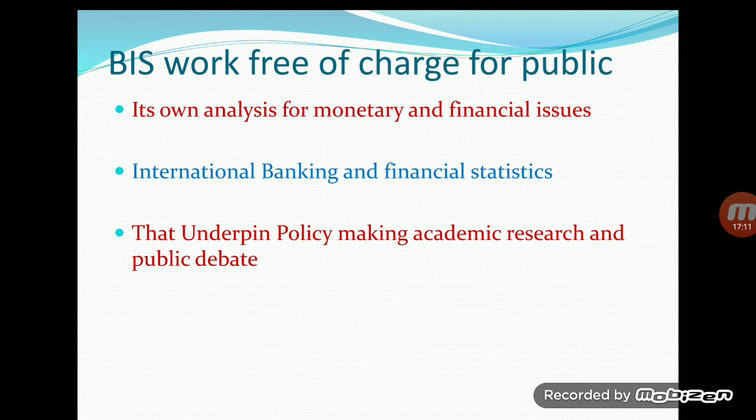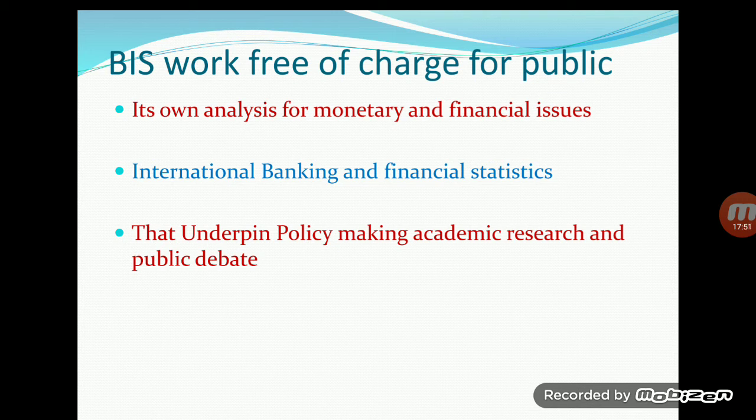BIS provides the international banking and financial statistics, data, and all other information for researchers also. If data is available and authentic, and statistics are authentic, then research can be done. Expert people will find the data from this BIS, and they conduct the research, and they can solve the problem on the basis of this research, which is based on the data provided by BIS.